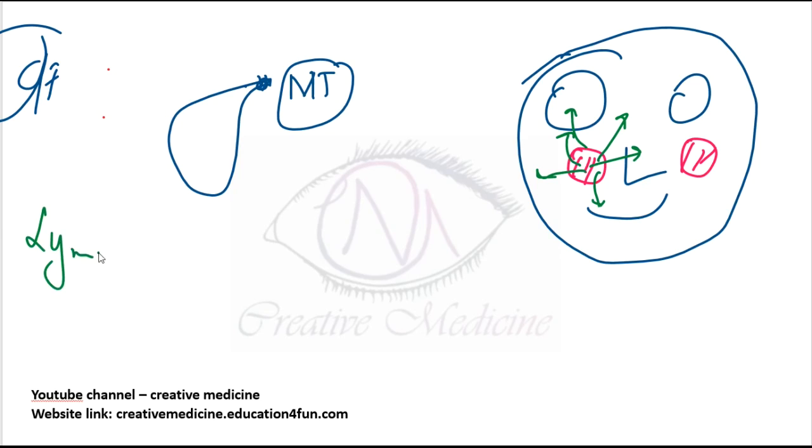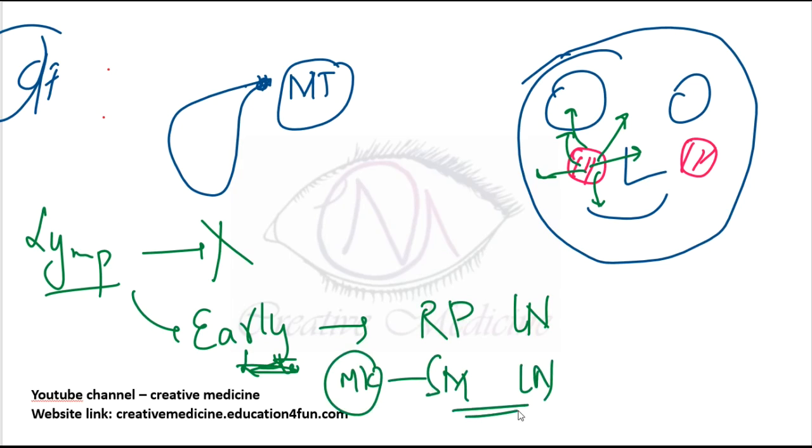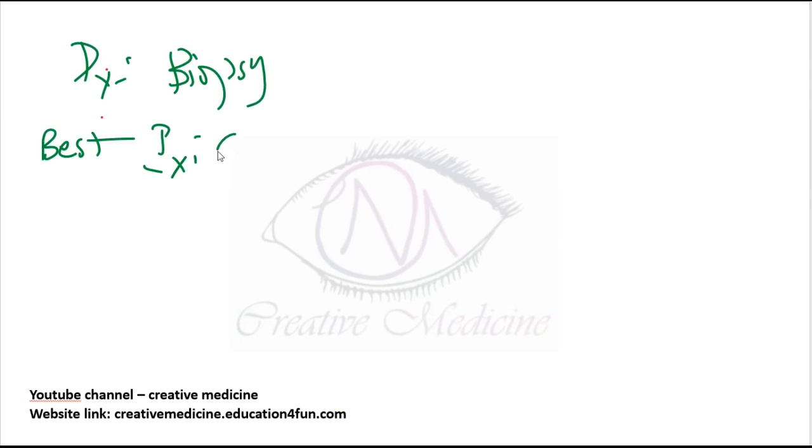Then lymphatic spread is not common, it is uncommon. But if it is early carcinoma, it goes into the retropharyngeal lymph nodes. But if you were asked what is the most common site, it will go into the submandibular lymph nodes most commonly. Then biopsy is done for diagnosis. And what is the best investigation? CECT is the best investigation.